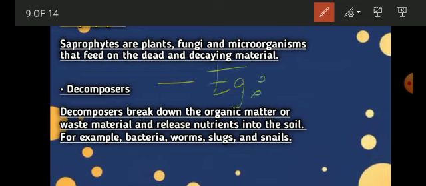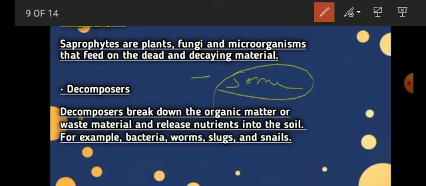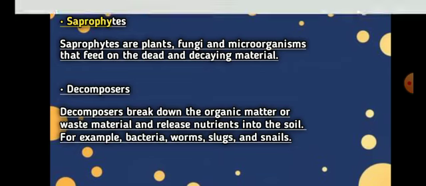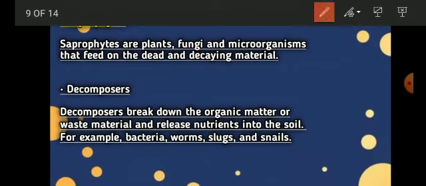I guess this concept is clear very well, and in the definition itself I gave you the example for your saprophytes. So these are green plants, some fungi, and some bacteria. Some bacteria are also saprophytes, and some microorganisms that feed on the dead and decaying material. Hence these organisms are called your saprophytes. I guess this topic is clear.